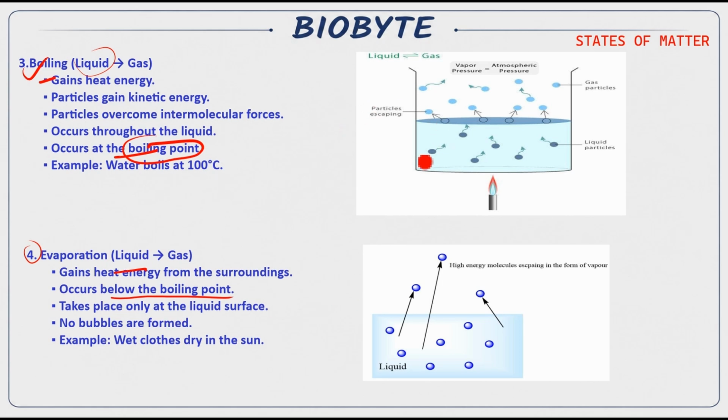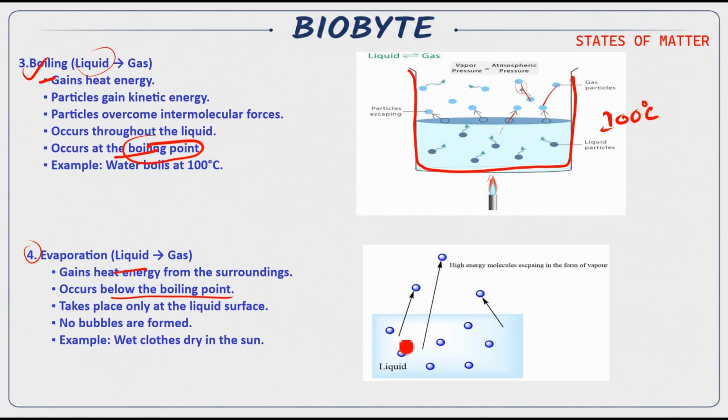So let's get more into it. First, you are seeing water here. So the water molecules are getting heated up. After being heated to 100 degrees Celsius, the molecules are very far apart from each other, and they are becoming gases.